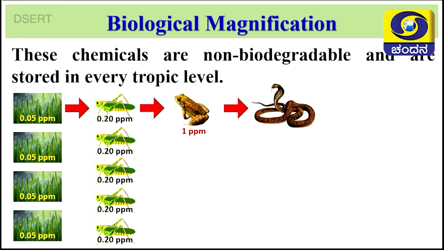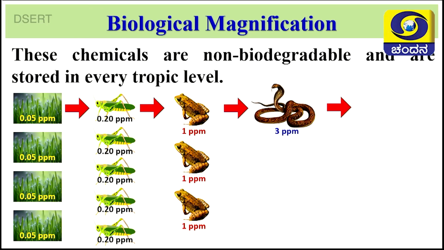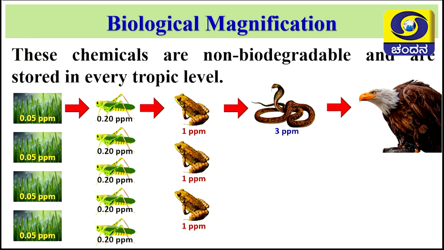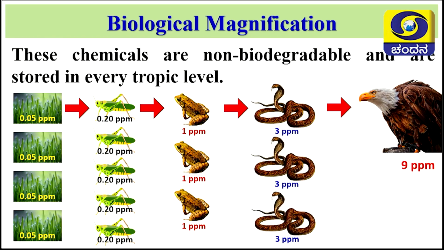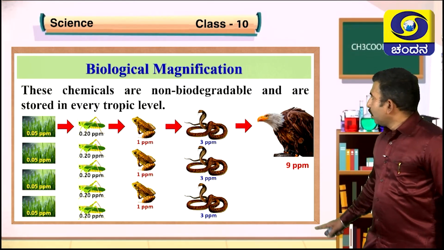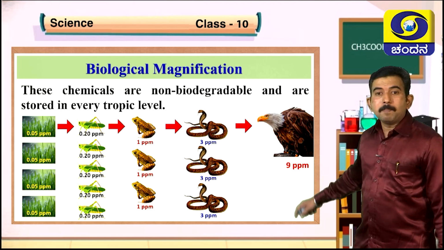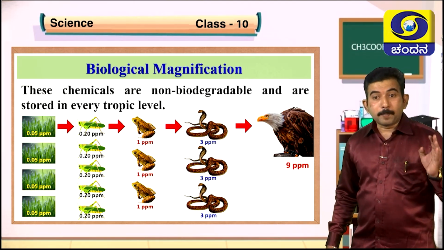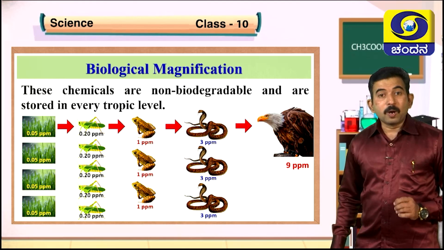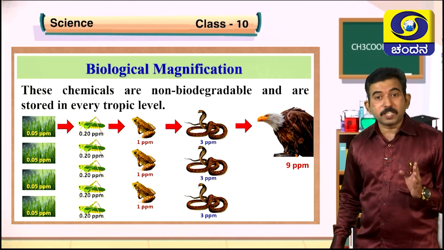Again, this frog is eaten by a snake. In case the snake eats around 3 frogs, then the chemical stored in the body of the snake is 3 ppm. The snake is eaten by an eagle. In case 3 snakes are eaten by the eagle, then about 9 ppm level of toxic chemical pesticides is present in the body of the eagle. Students, you can see in this picture 9 ppm level of toxic pesticides approximately present in the body of the eagle. Hope you understood what biological magnification means now.